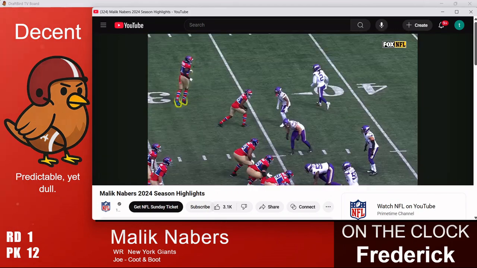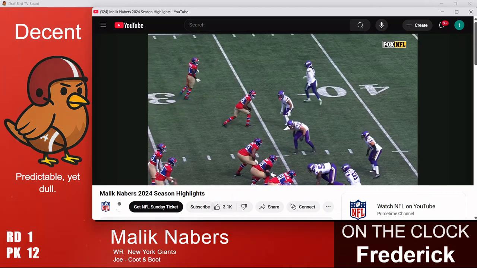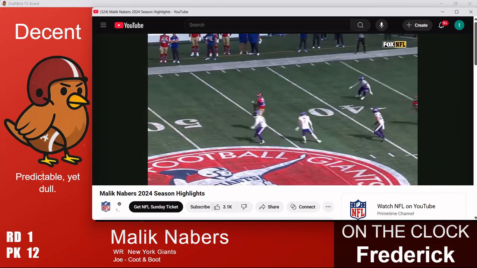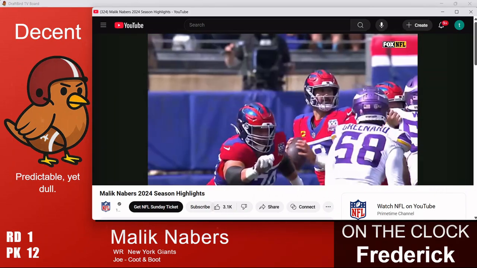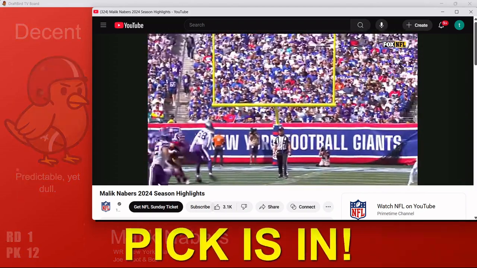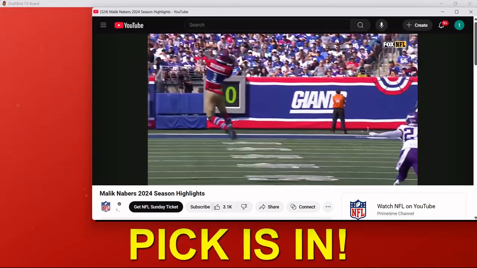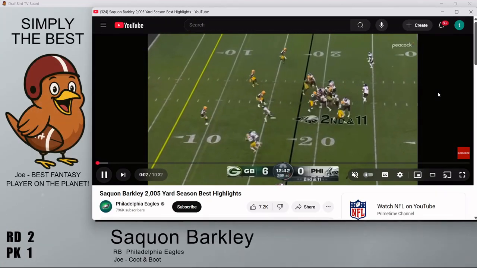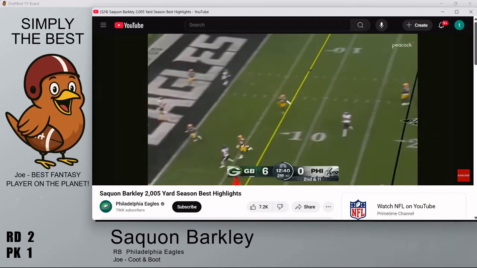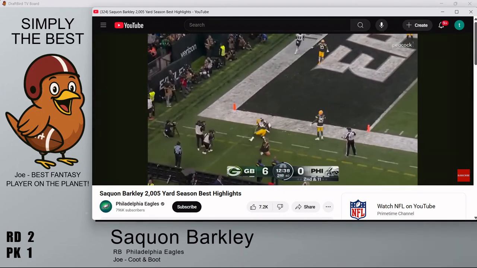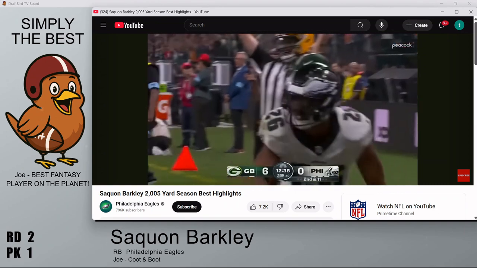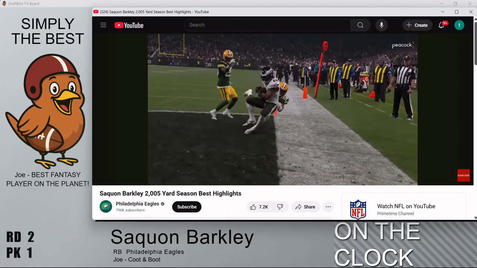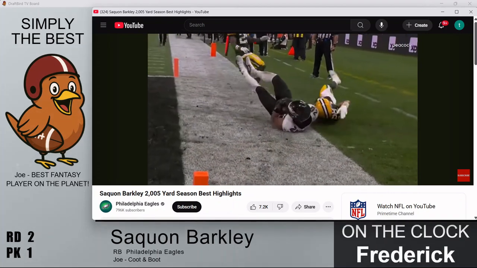Okay, so let's go with something less dull. Somehow Barkley didn't get picked in the first round, so we're going to pick him with the first pick in the second round, and we'll see what DraftBird has to say about that. He hopefully likes it. There you go, simply the best. That's the one I just created. So, Joe, you're simply the best. You're the best fantasy player on the planet.